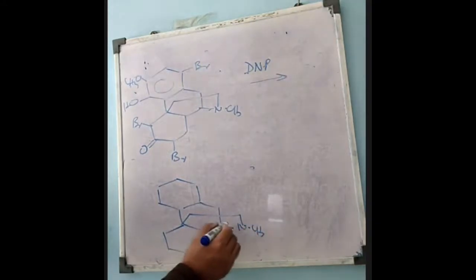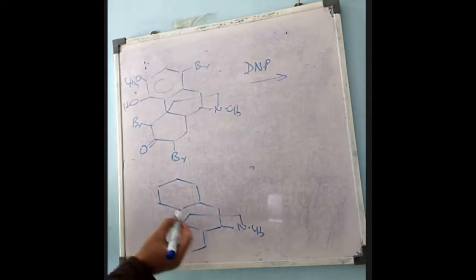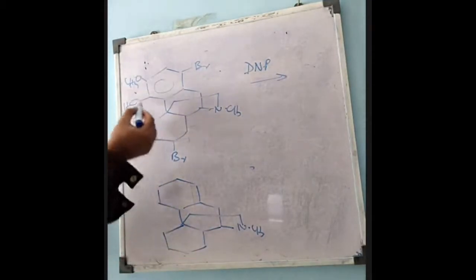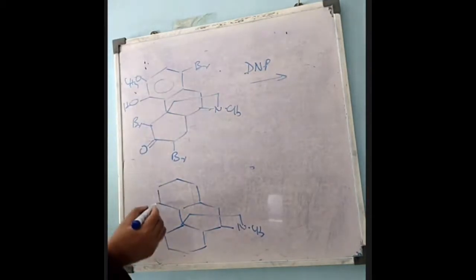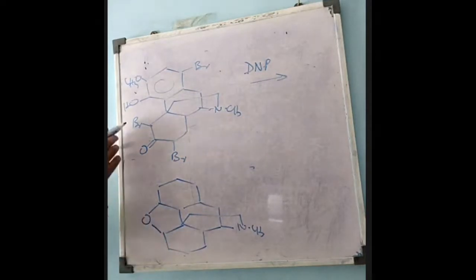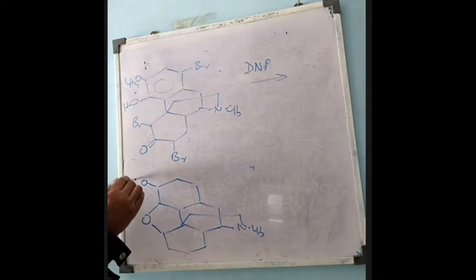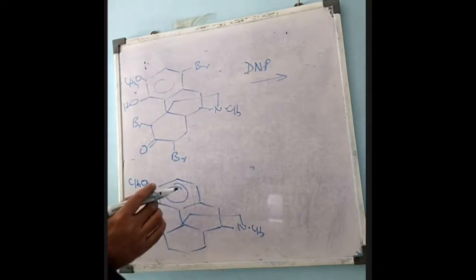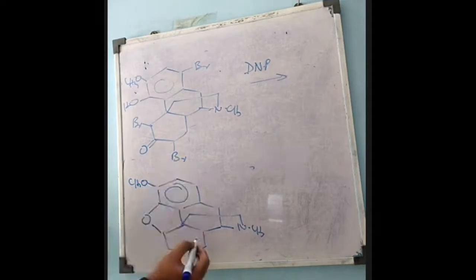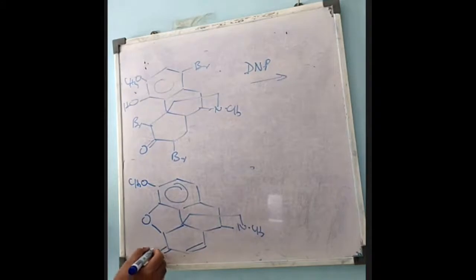Here NCH3, and here dehydrobromination: HBr is removed, and a furan ring is introduced here. H from here, Br from here, the O remains as it is. HBr is removed, and the methoxy group also remains as it is. And here the double bond. HBr is removed from here, and with the ketonic group, the DNP group will be attached here in this way.